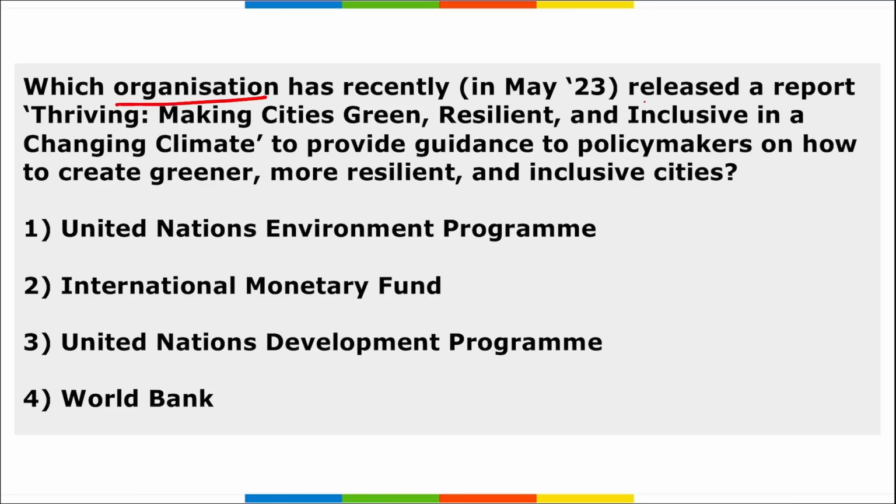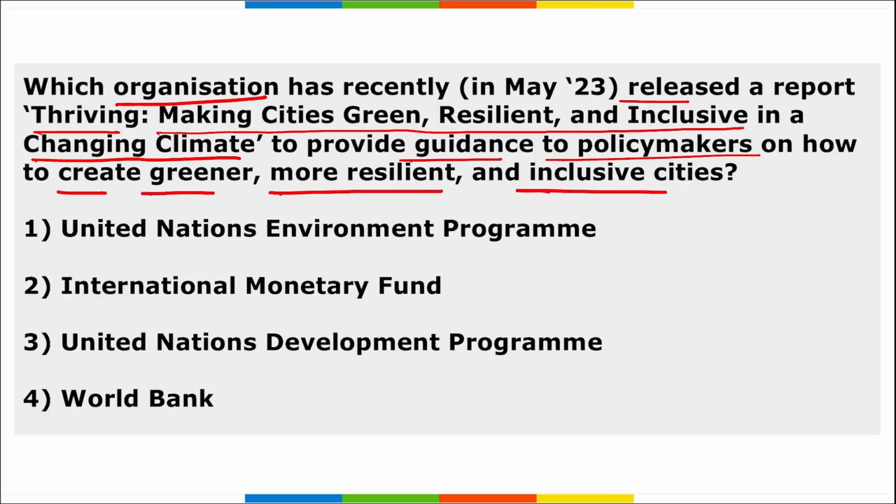Next, which organization released a report, Thriving: Making Cities Green, Resilient and Inclusive in a Changing Climate, to provide guidance to policymakers on how to create greener, more resilient and inclusive cities? This report was released by the World Bank, headquartered in Washington DC. According to them, this report states that we need a large amount of money to address climate change, right? And we have seen that with change in temperature, various cities, or we can say various countries, are facing floods and droughts. This is because of the change in temperature due to global warming, right? And the main reason for that is pollution.